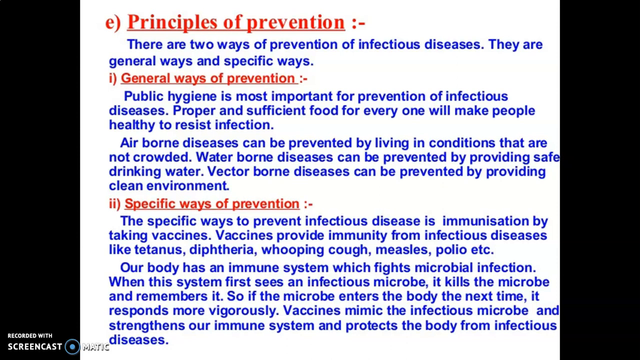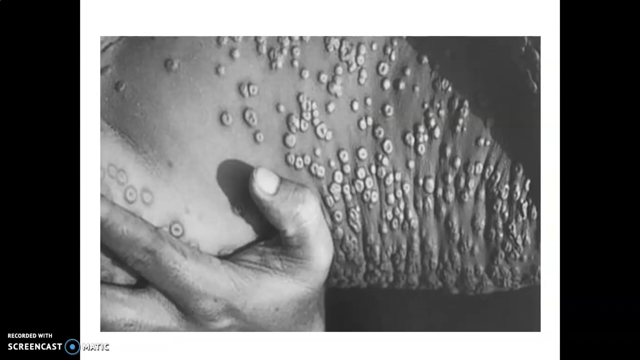You might have heard about the disease smallpox, isn't it? Now India is totally free from smallpox because we used the smallpox vaccine. So we know that there is no smallpox anywhere in the world. But as recently as 100 years ago, smallpox epidemics were not at all uncommon.